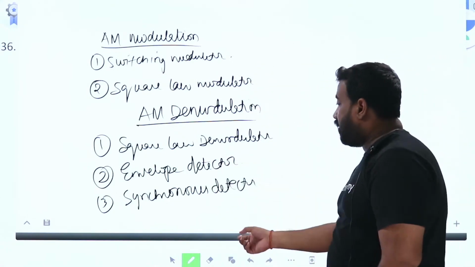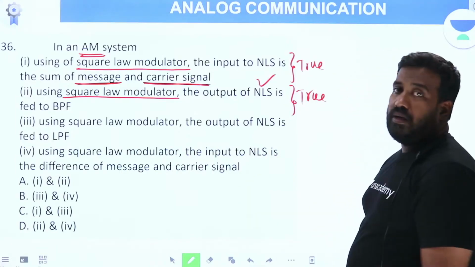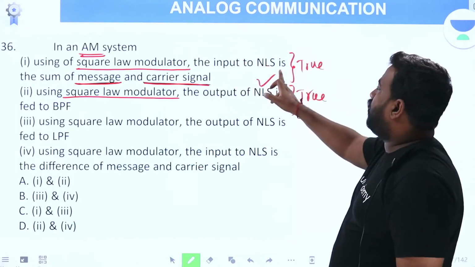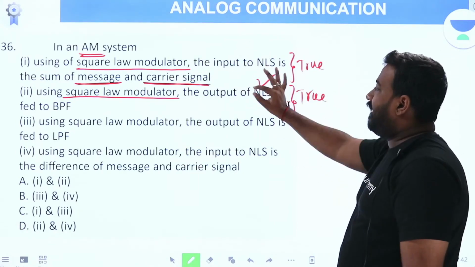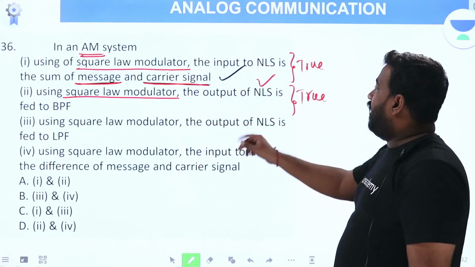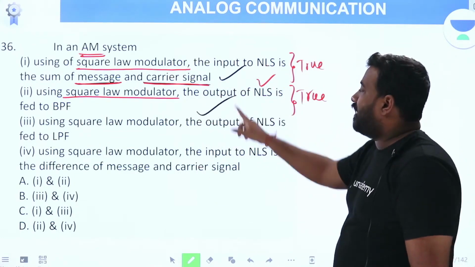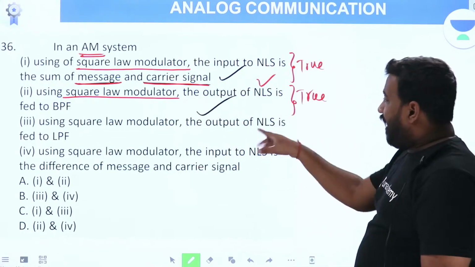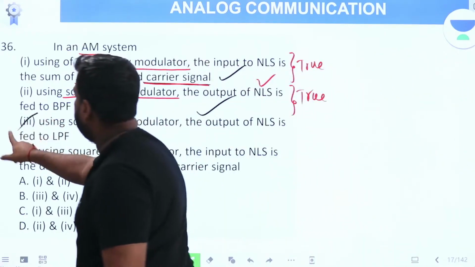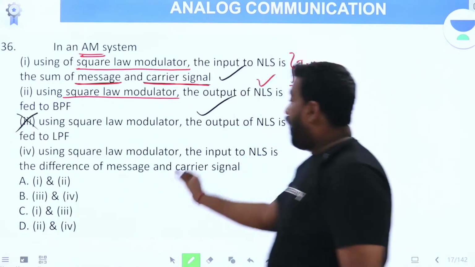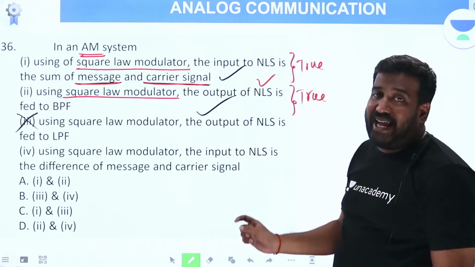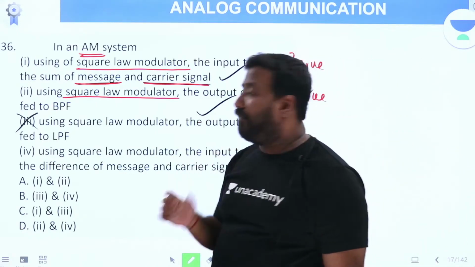Let us go back to the question now. In an AM system, using a square law modulator, the input to the NLS is the sum of message and carrier signal, correct? Using a square law modulator, the output of the NLS is fed to a band pass filter, correct. The output of the NLS is fed to a low pass filter, wrong. The input to the NLS is the difference of message and carrier signal? No, it is not the difference, it is the sum, wrong.